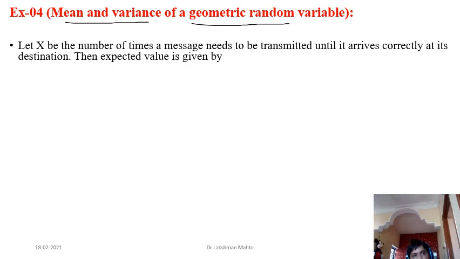If you fail, again next semester you have to appear in that course. So any random variable related to the number of attempts until the first success always falls in the category of geometric random variable.